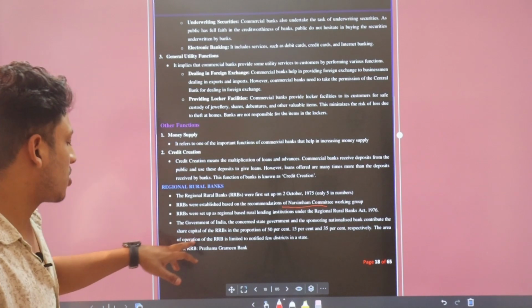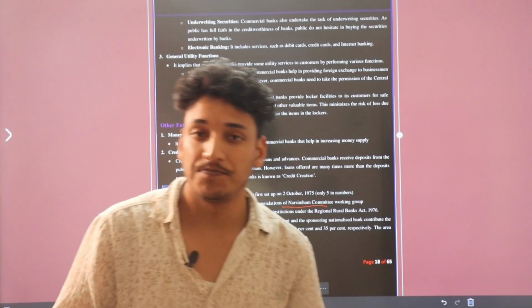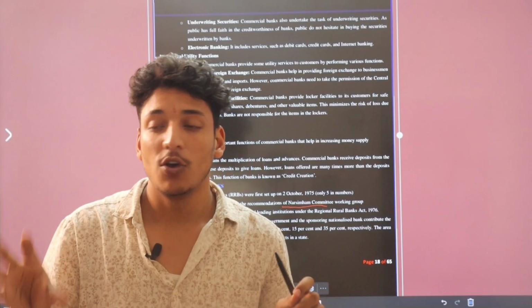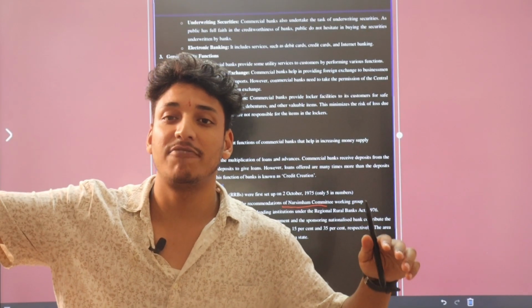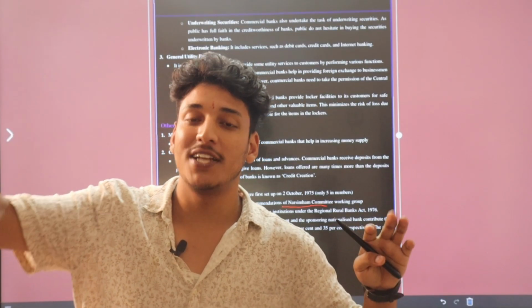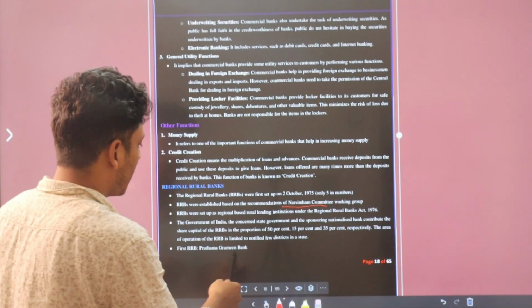The area of operation of RRBs is limited to a few notified districts. It means there are RRBs only for small areas, not for big areas. For big areas there are different banks, but RRBs are basically focused on small or privileged sectors. The first RRB was Prathama Gramin Bank.